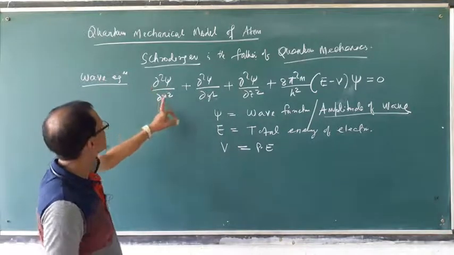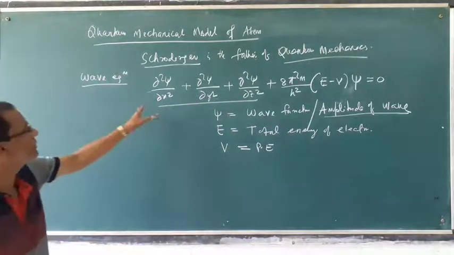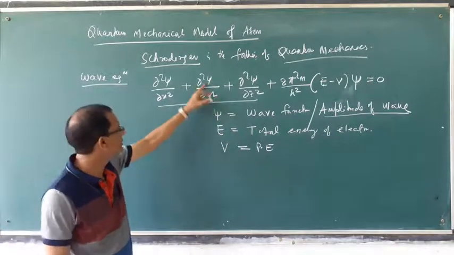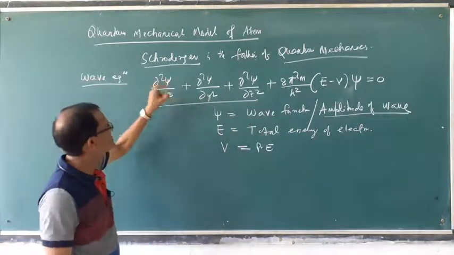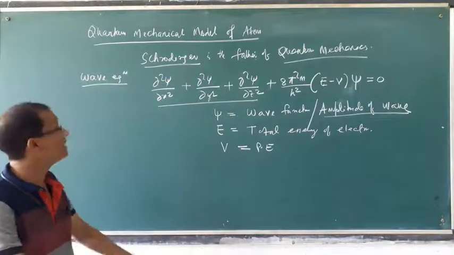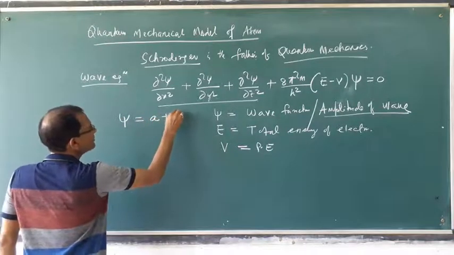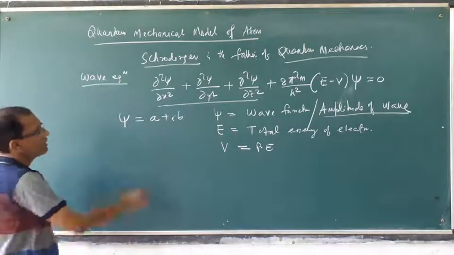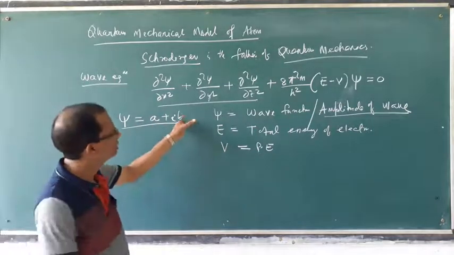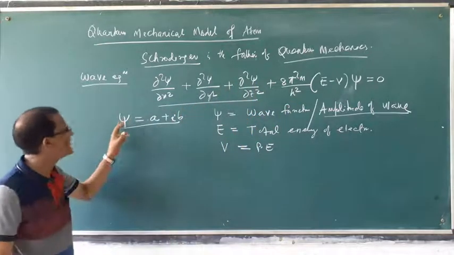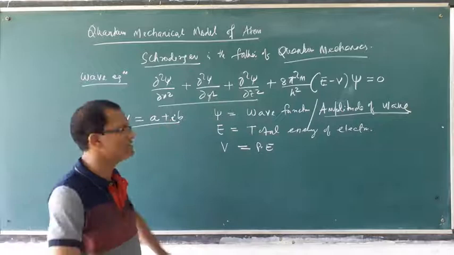This del square psi by del x square, del square psi by del y square term is the second derivative, the double derivative of psi, this wave function, with respect to x axis, y axis and z axis. And this psi is an imaginary number, psi is equal to a plus ib, where a and b are values and i is the imaginary number.